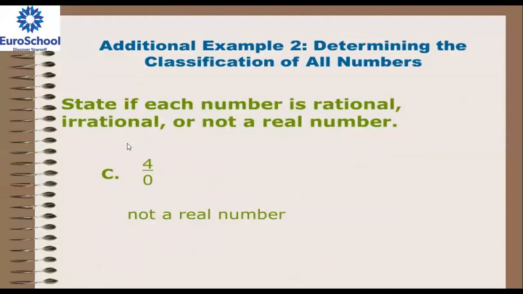Here observe, this is the most important. State whether each number is rational, irrational or not real. Here 4 by 0, denominator 0, is not a real number, it is an undefined term. That's why, when giving the definition of p by q, q is not equal to 0. That's why it's not a real number.